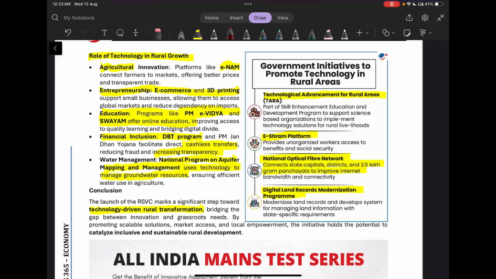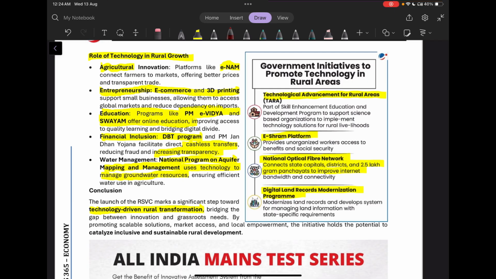Then in the education sector, we have PM eVidya program and SWAYAM, which offer online education, which will improve the quality of learning and it will help to reduce the digital divide, which is especially persisting in the rural landscape. Then we also have water management. We have national program on aquifer mapping and management, which uses technology to manage underground resources. This will ensure the efficient use of water in agriculture, as agriculture is majorly dominated in the rural landscape only.